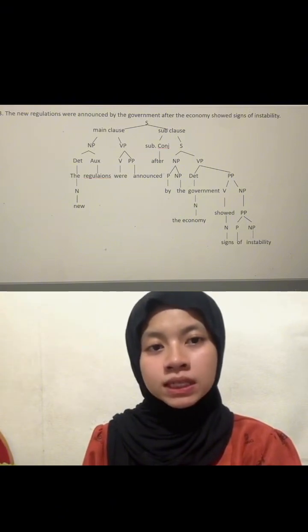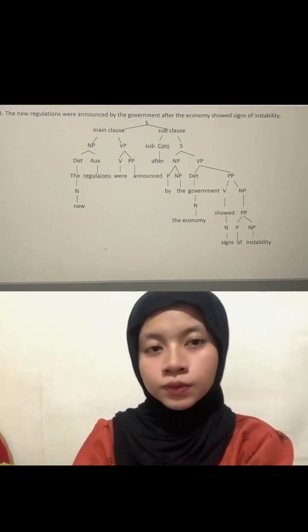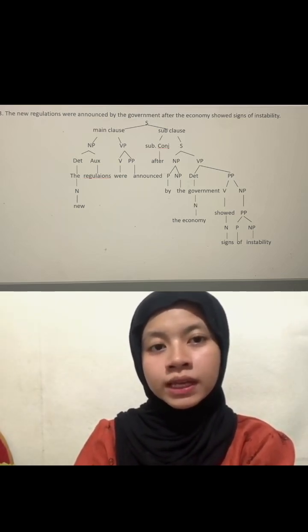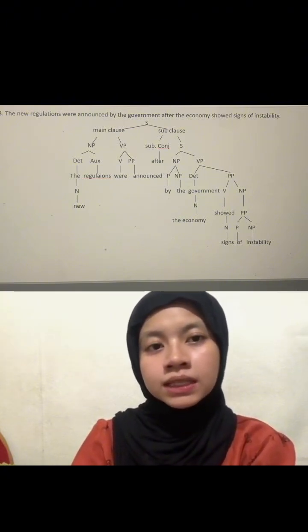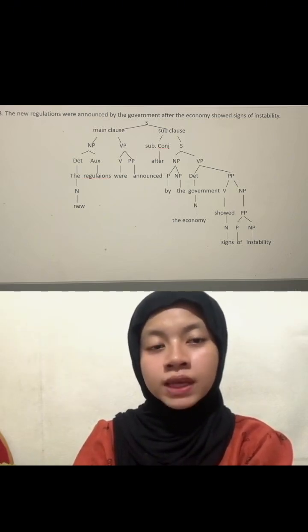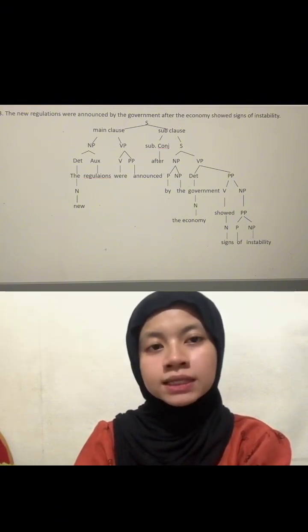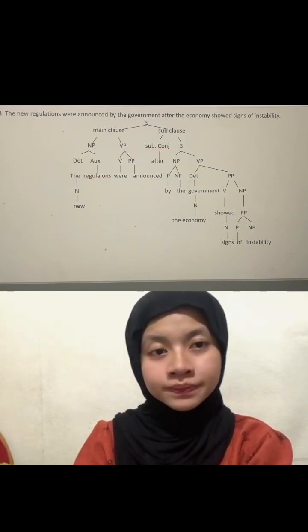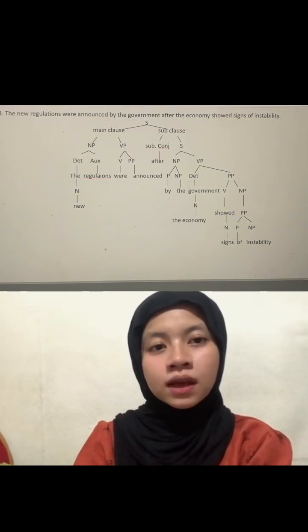"By" is the preposition and "the government" is the noun phrase showing the agent. Subordinate clause: the subordinate clause is introduced by "after," and is "the economy saw signs of instability." Subject is "the economy": "the" is the determiner, and "economy" is the head noun. Verb or V is "saw," the main verb of the clause in active voice. The object is "signs of instability." "Signs" is the head noun or the object of the verb. "Of instability" is a prepositional phrase or PP modifying it.